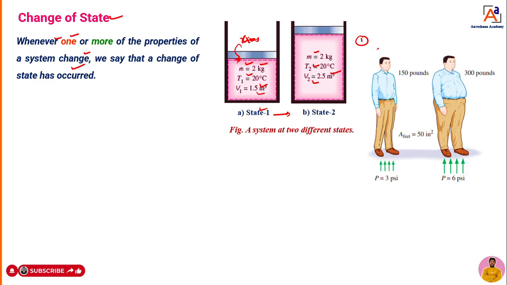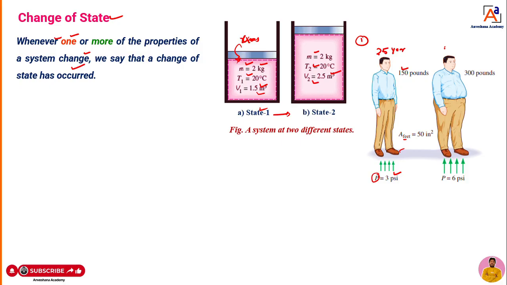Assume that when you are at age of 25 years, you are alone, 25 years, okay? Then your weight is 150 pounds. Then whatever the pressure you are acting on earth, it is P, that is 3 psi. Then area of feet, you can take it is common for both sides. Okay, area of feet remains same. Here at 25 years, your weight is 150 pounds.